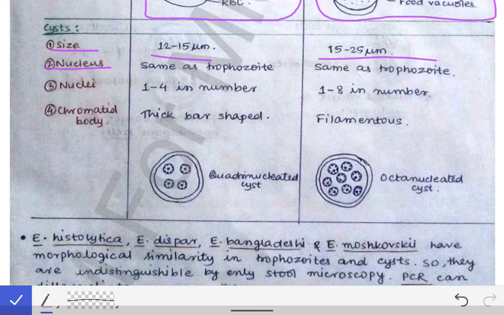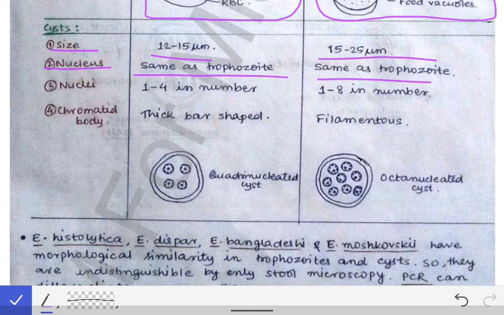And if you talk about the nucleus, it is the same as the trophozoite, with a central karyosome, and the karyosome wall is small. Similarly here also, in the cyst stage, the karyosome will be small and central. And in the coli, they are also similar to the trophozoites: in the trophozoite of the Entamoeba coli, the karyosome is eccentric and relatively large.